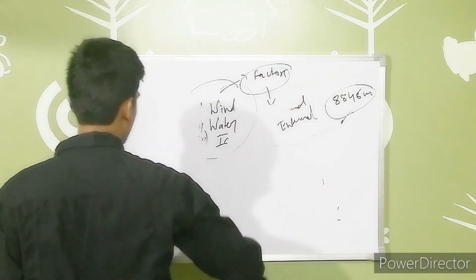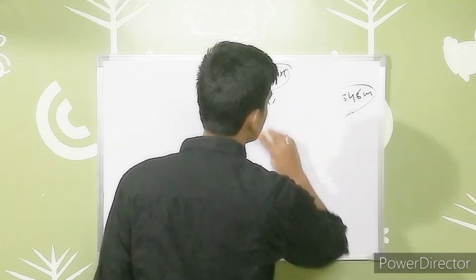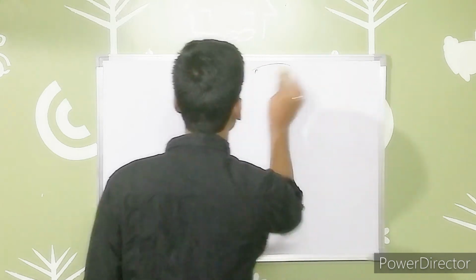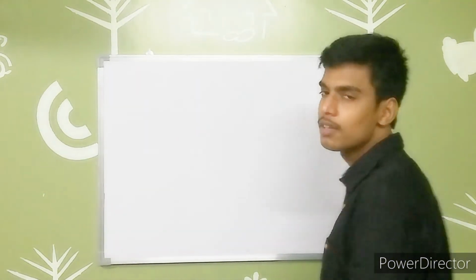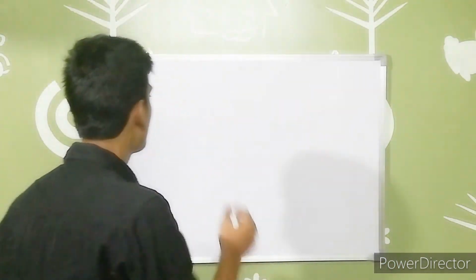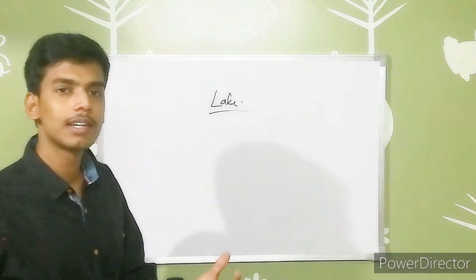So now let's move into our lakes concept today. When we are talking about lakes, guys, we have to first know the definition of a lake. Then only can we understand how we can define a certain thing. It may be a sea, so how can we say it is a lake?